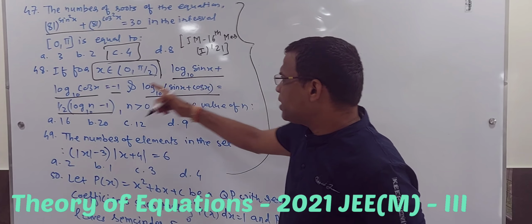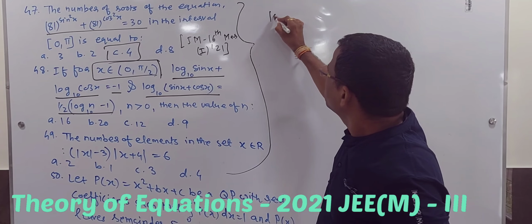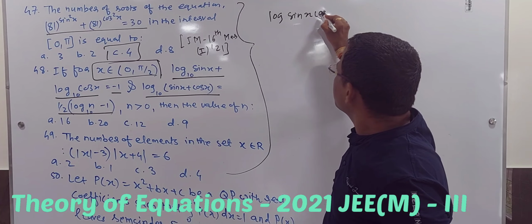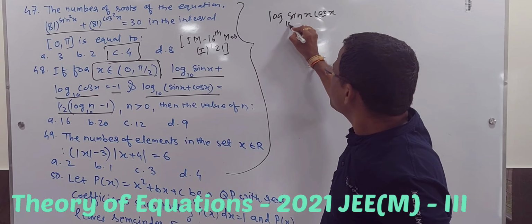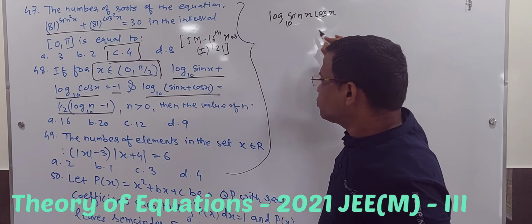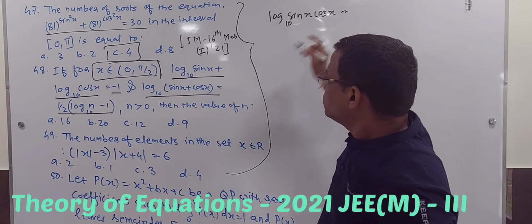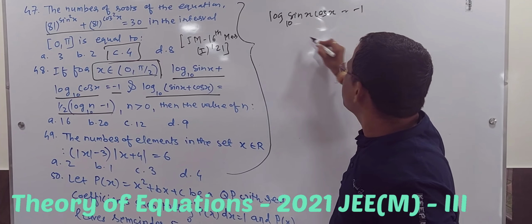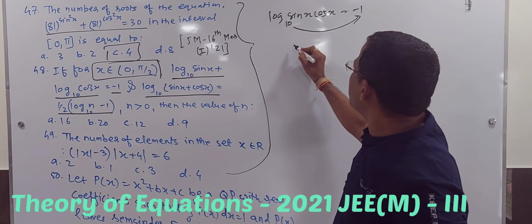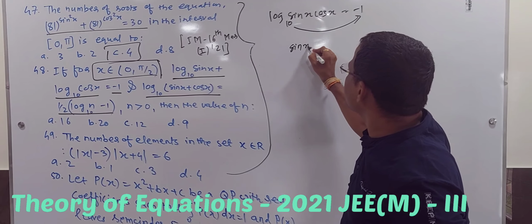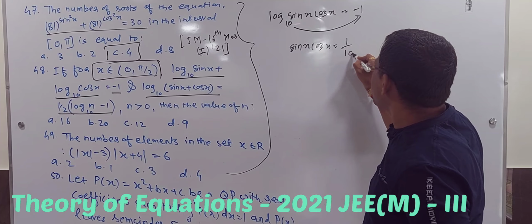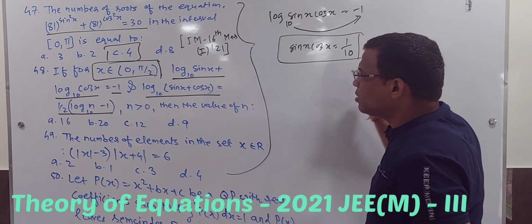Okay, log m plus log n gives me log mn. So log of sin x cos x to the base 10 is equal to minus 1. So by log transformation, sin x cos x is equal to 10 to the power minus 1, which is 1 by 10. So that is the information I got.